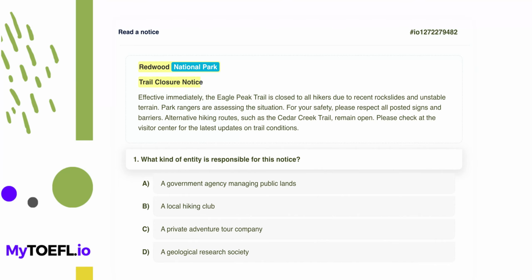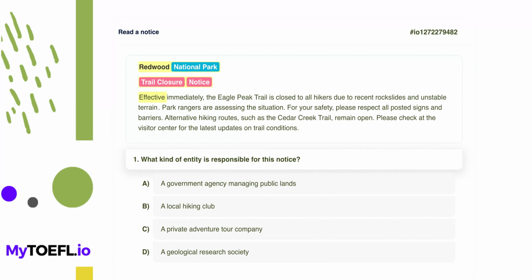Trail closure notice. The subtitle explains the specific purpose of this message. The most important words here are trail closure and notice. Trail closure informs us that a hiking path is not open, and notice tells us this is an official announcement. This prepares us to look for details about which trail is closed and why.